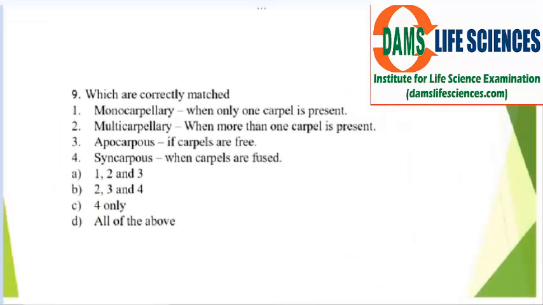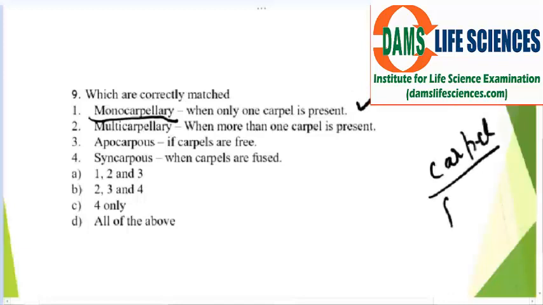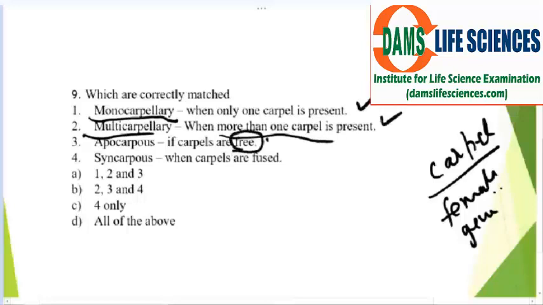Next, question number 9. Which are correctly matched? Monocarpellary means one carpel is present. You know what a carpel is? The carpel is the female reproductive part. Multicarpellary is when more than one carpel is present. Apocarpous means free carpels, yes, and syncarpous means carpels are fused. So this is from morphology. Here all the options have been correctly matched.